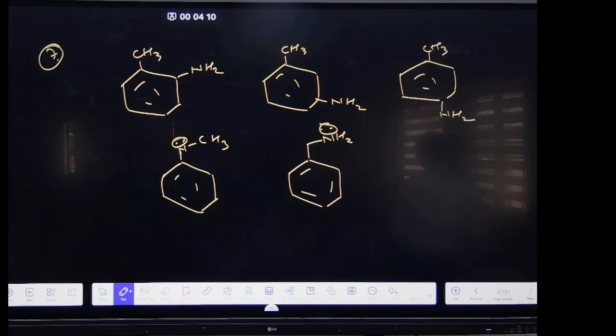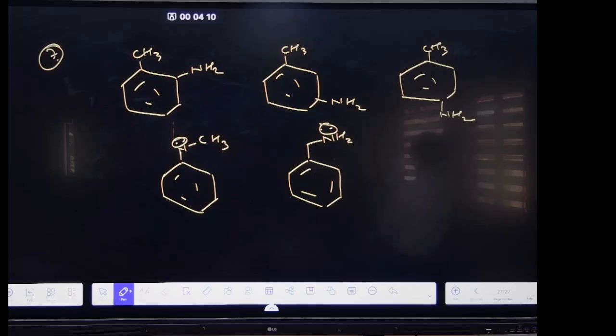Question number 8. Correct sequence of reactions to convert benzene into metabromoaniline. Metabromo, right? First you have to do nitration, then bromination, then reduction.